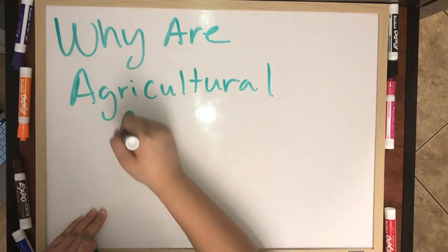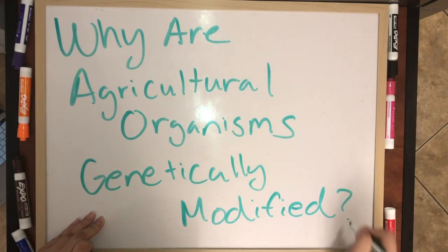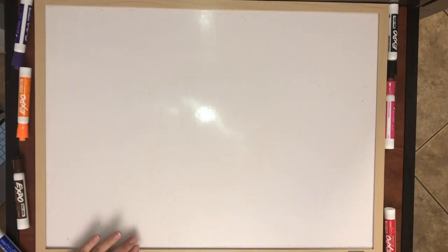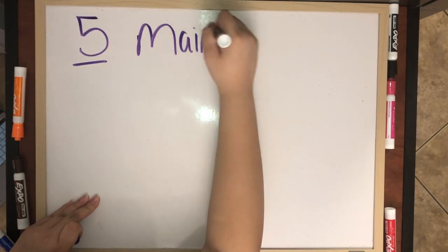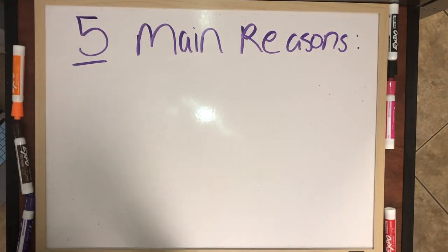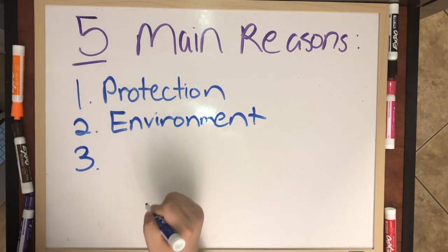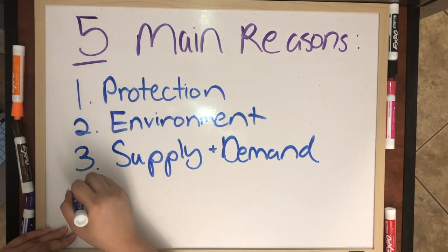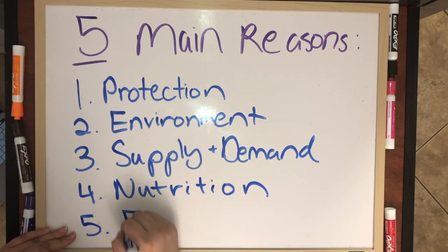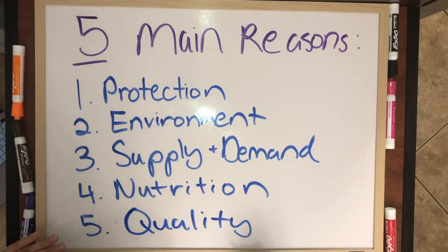So, why are agricultural organisms genetically modified? Well, there are 5 main reasons. First, protection. Second, the environment. Third, supply and demand. Fourth, nutrition. And fifth, the quality.